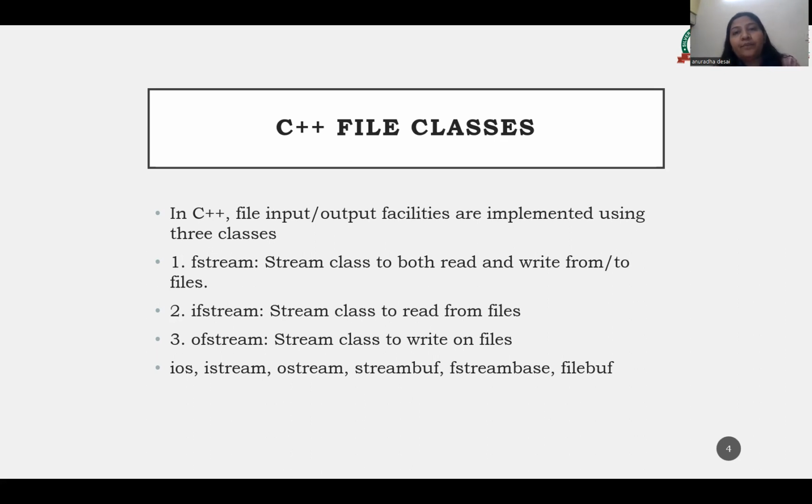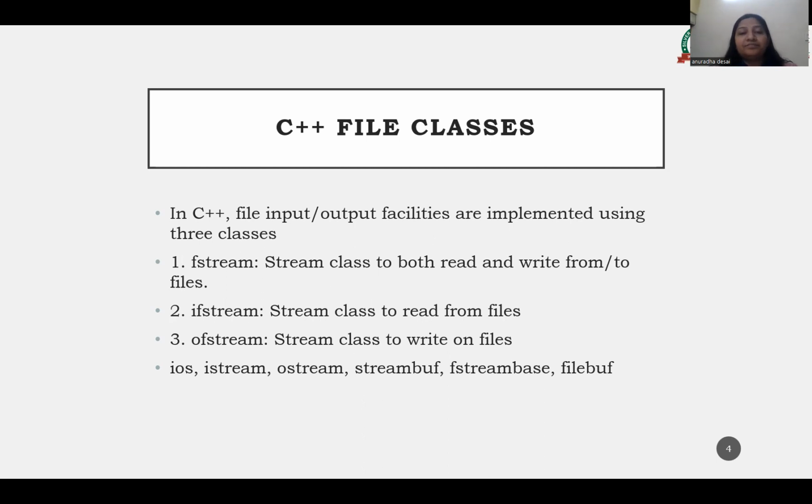The input and output operations between the executing program and devices like keyboard and monitor are known as console input output operations. The input and output operations between the executing program and the file are known as disk input output operations. Okay, so let's discuss in detail about these streams.